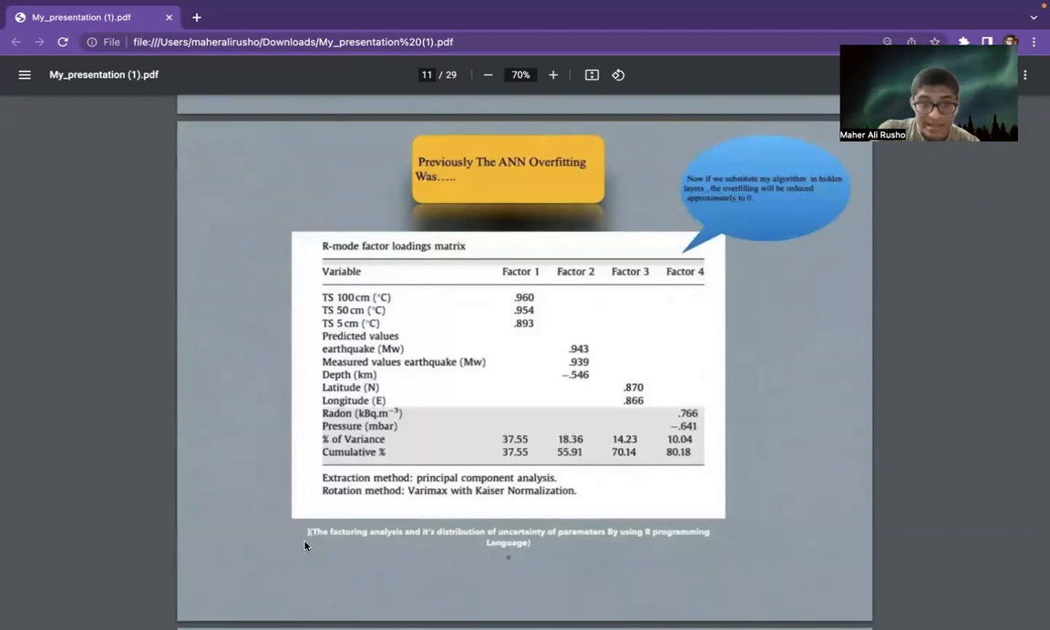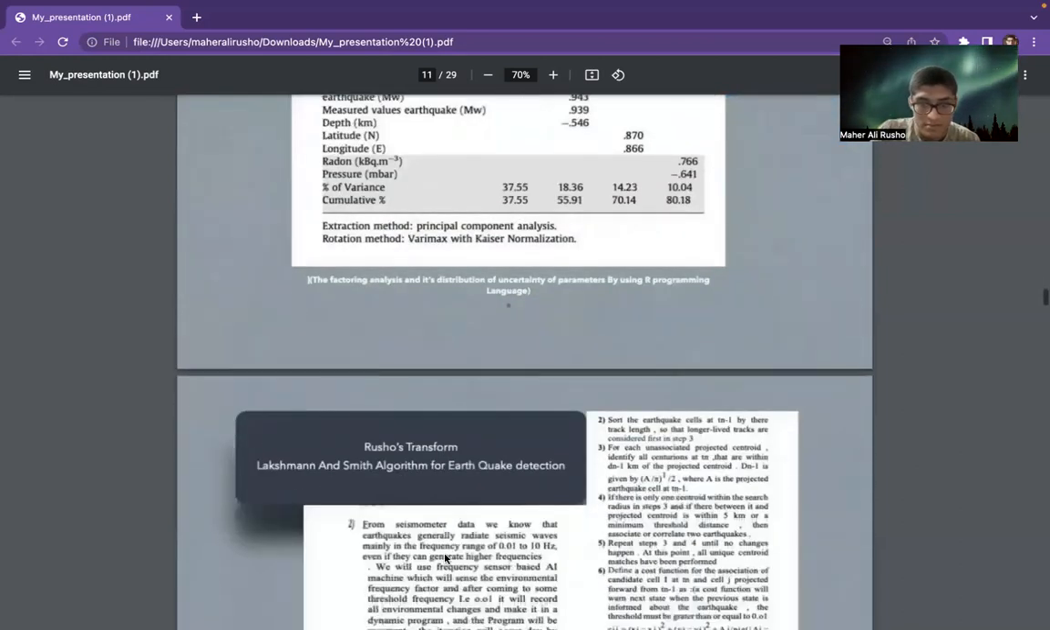I've used Varimax with Kaiser normalization as the rotation method to predict earthquakes, and the extraction method was principal component analysis for dimension reduction. And now if I substitute my algorithm in the hidden layer, the overfitting will be reduced approximately to 0. And that's the success of my model.